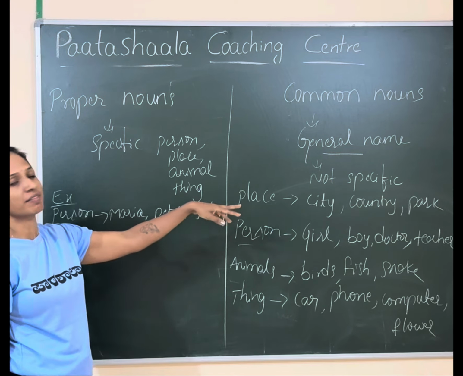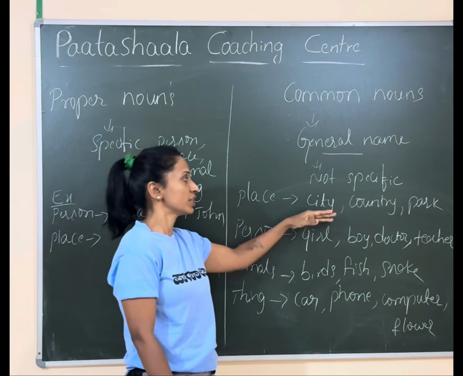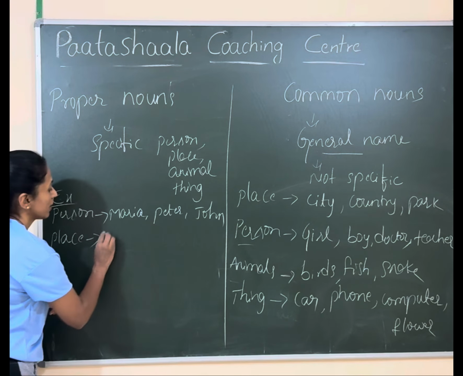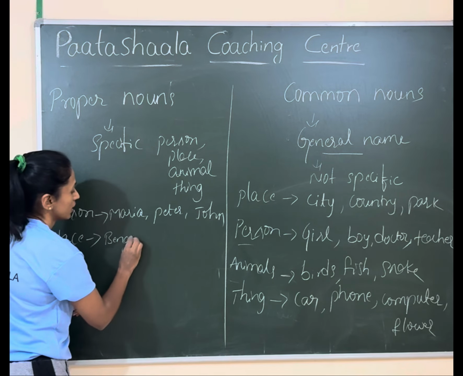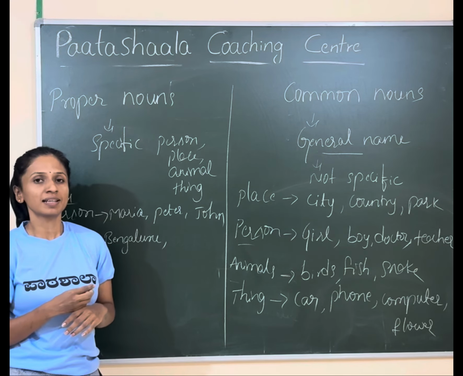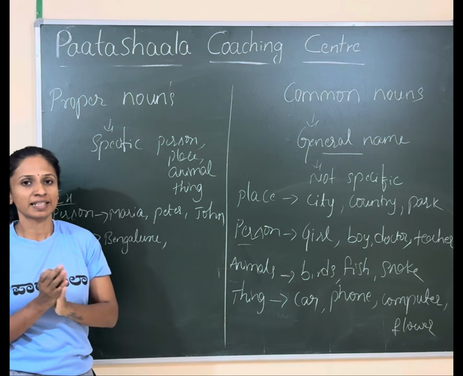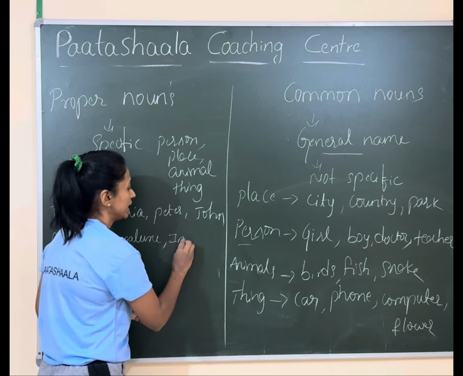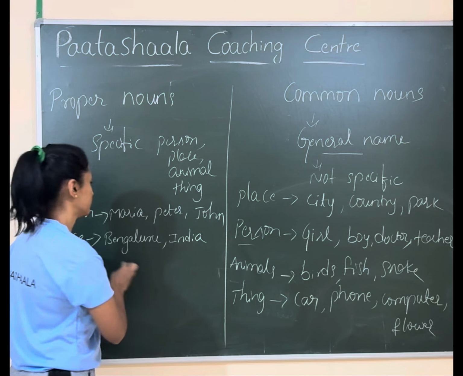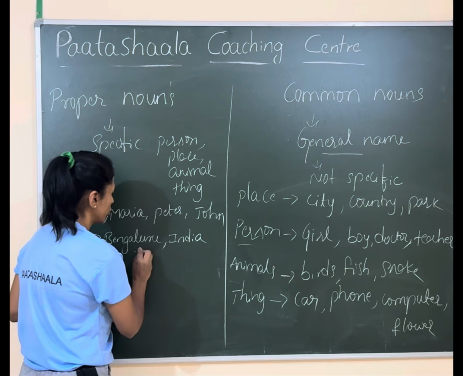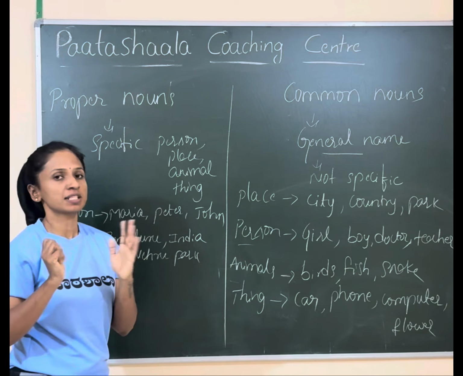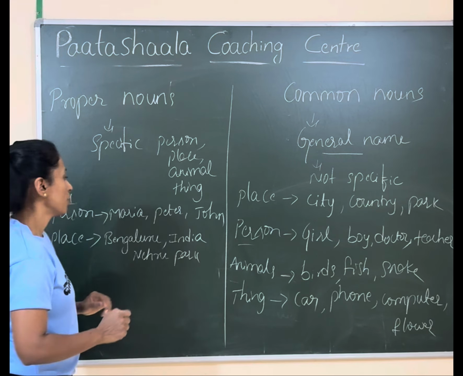Place, what we have written in the common noun? A place can be a city, country, a park. We have generalized it. Here we can write Bengaluru. Bengaluru can be a proper noun. Why? So we have specified the city name as Bengaluru. India is a proper noun. We have specified our country. Or a park, Nehru Park. We have specified the park's name. So these are proper nouns.